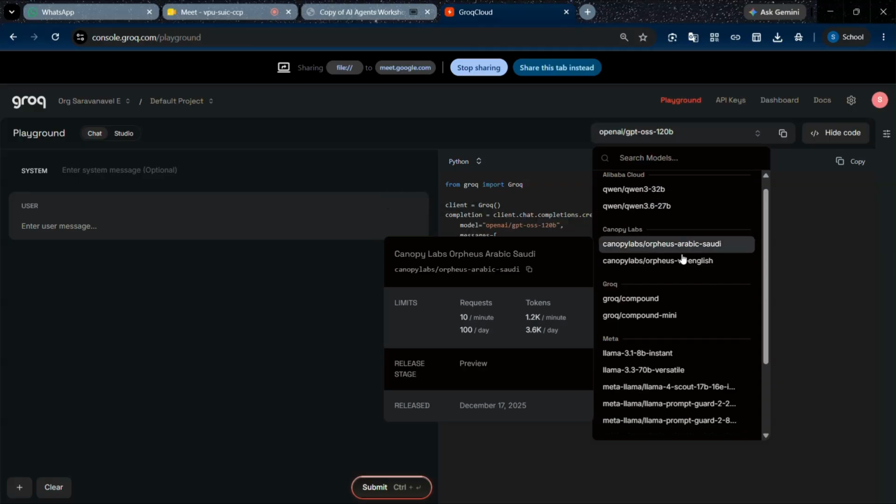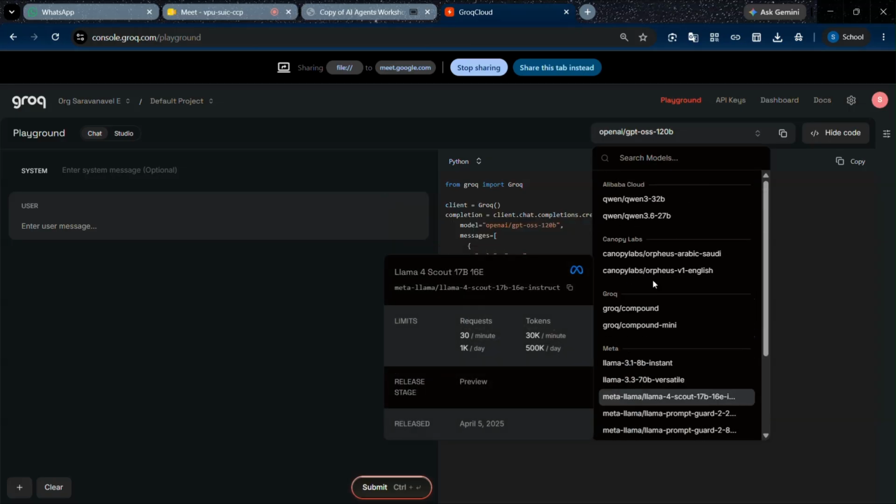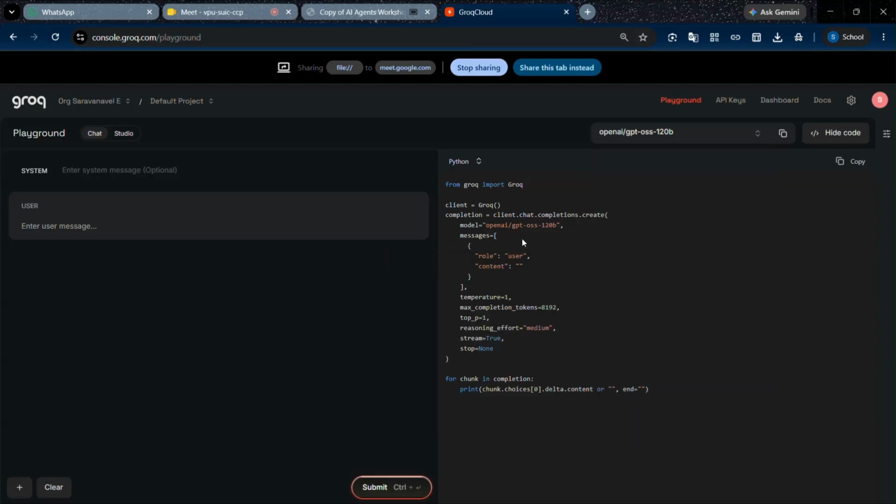These things are the model details here. Limit and limit. We should use it within the limit. If we exceed the limit, we should pay them, so we should be aware of what a token is, what the limit is, and what a request is. That's why I'm teaching that.